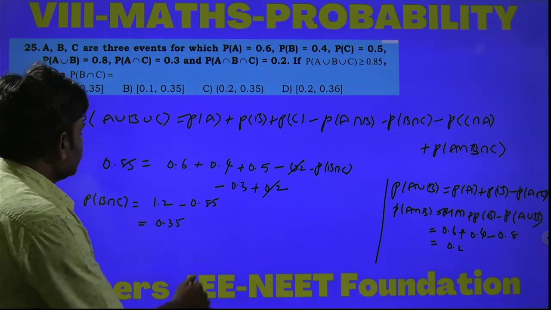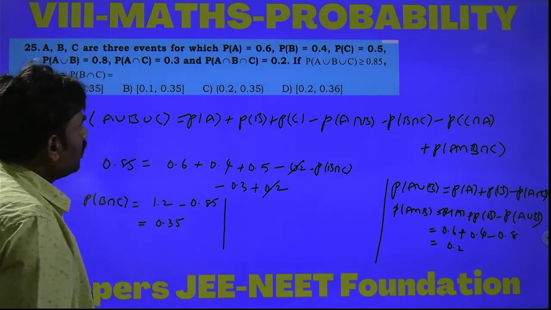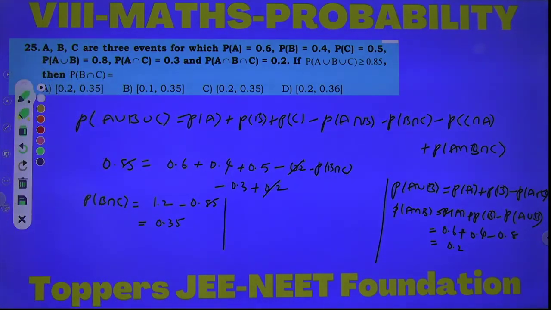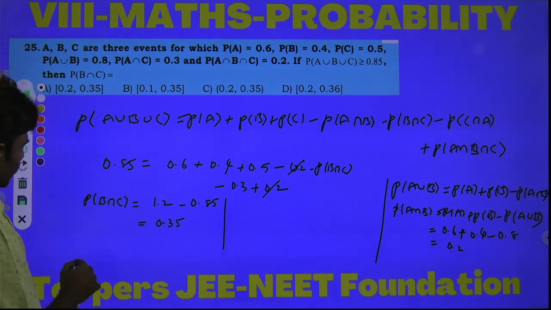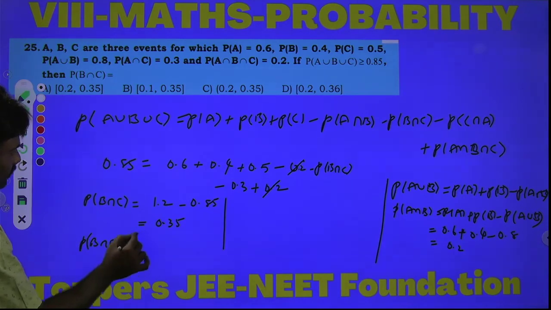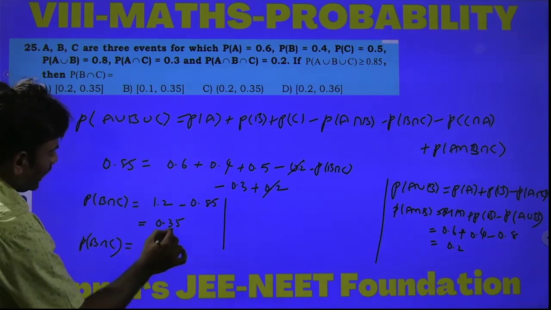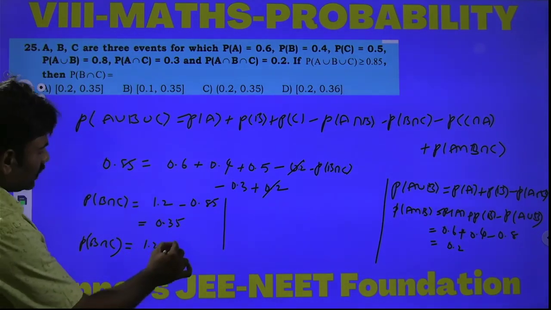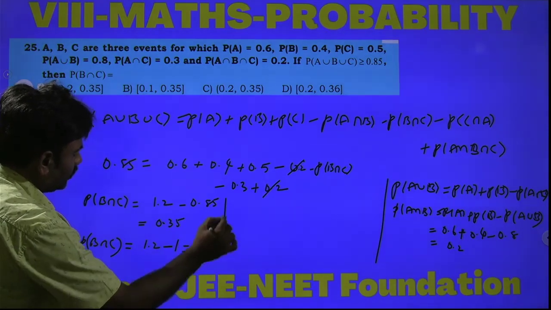Next case: suppose P of A union B union C is equal to 1, then what is P of B intersection C? It is 1.2 minus 1, which is equal to 0.2.